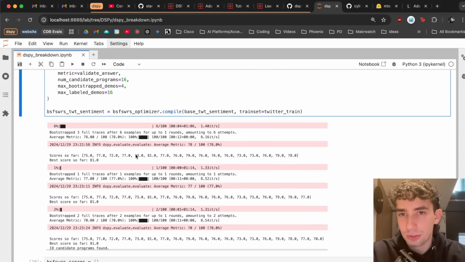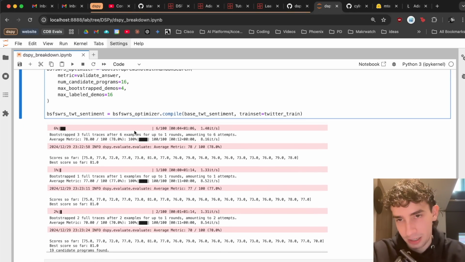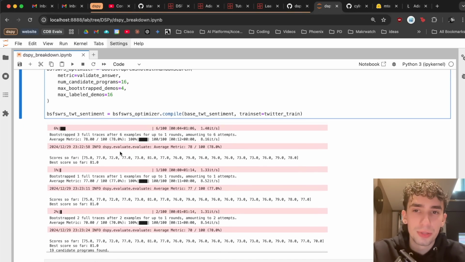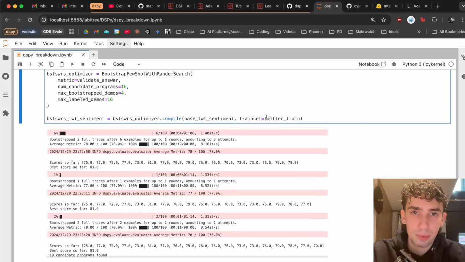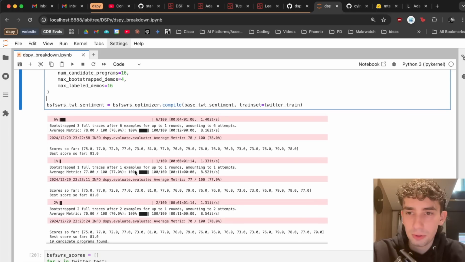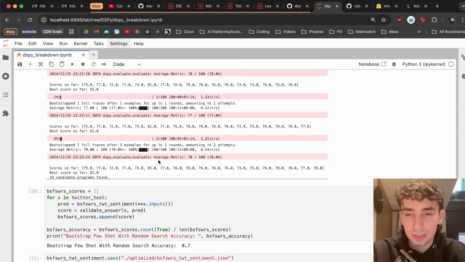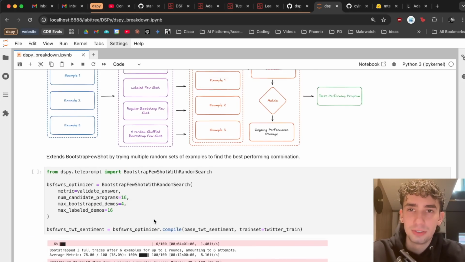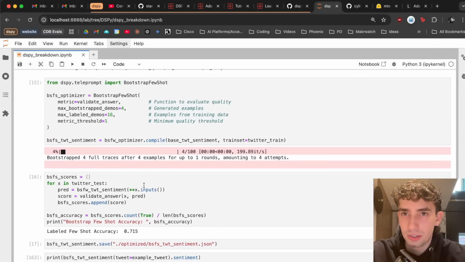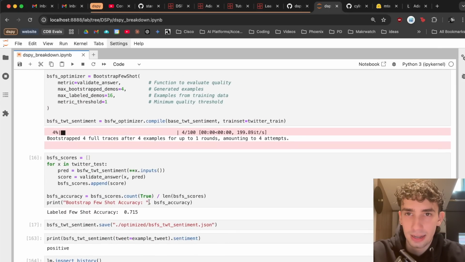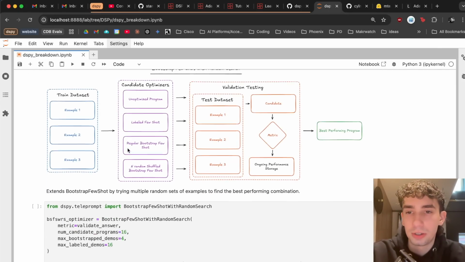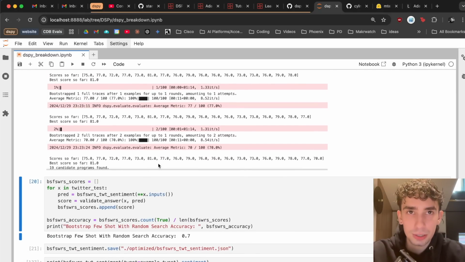And looking at a quick screen grab of the output of this, I truncated it because it is quite long. We can see that it will run through and actually do these validations across the data set that we input into it. And right here at the end, it will output our best scoring program. Actually assessing that best scoring program, we saw an accuracy of 0.7. So funnily enough, not as good as our regular Bootstrap Fewshot up here, but still an improvement over our baseline.